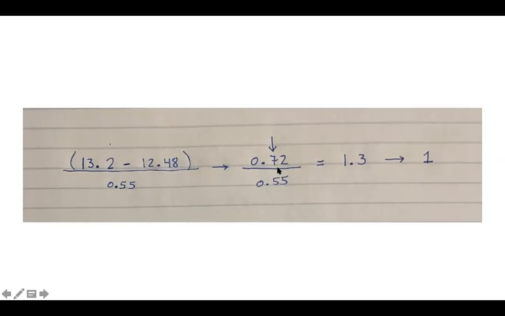And so when I do this division, 0.72 divided by 0.55, and I employ my division rules for sig figs, my numerator should really be at the 7, which is 1 sig fig, and my denominator is 2 sig figs, meaning my overall end answer should only be 1 significant figure, again, because of the numerator.